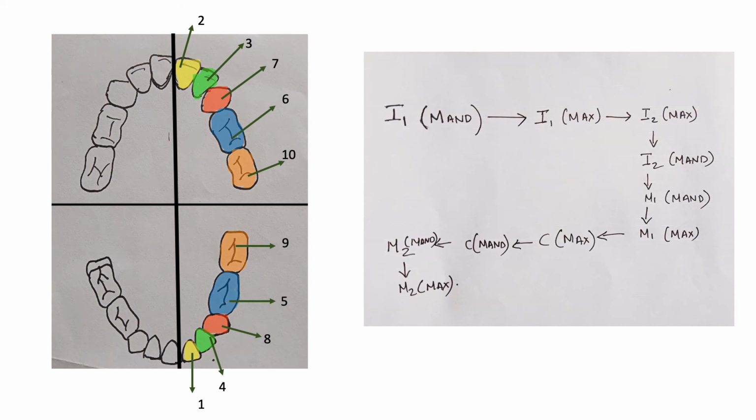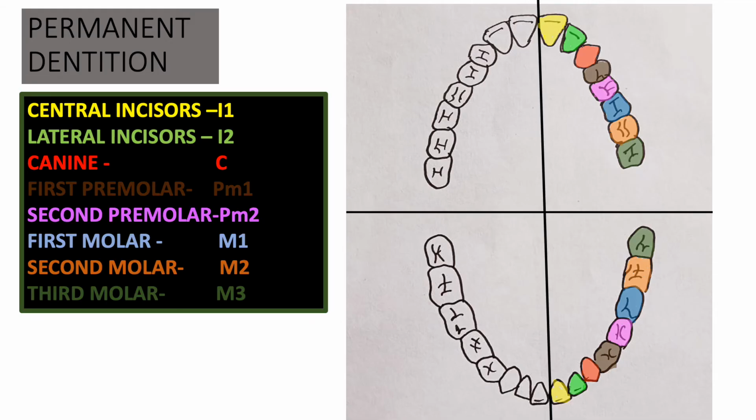Now moving on, the permanent dentition, as we discussed earlier, consists of 32 teeth, 16 in the upper arch and 16 in the lower arch. These teeth will be completed by an age of 18 to 32 years, if we include the third molars. How it is different from the primary dentition is that the permanent dentition also includes the first premolar, second premolar, as well as the third molar.